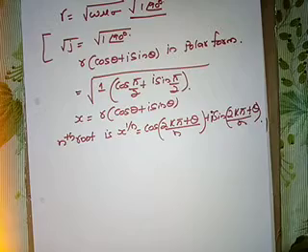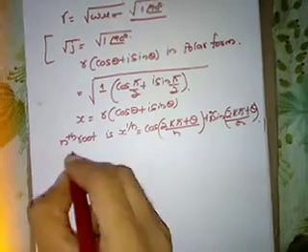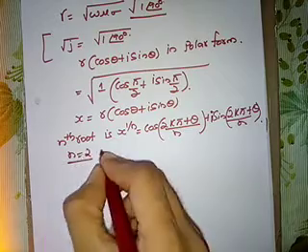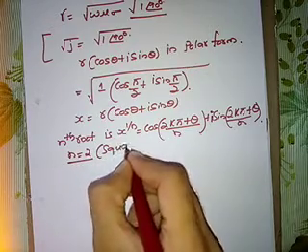As we require a square root here, n is equal to 2, because we want the square root.